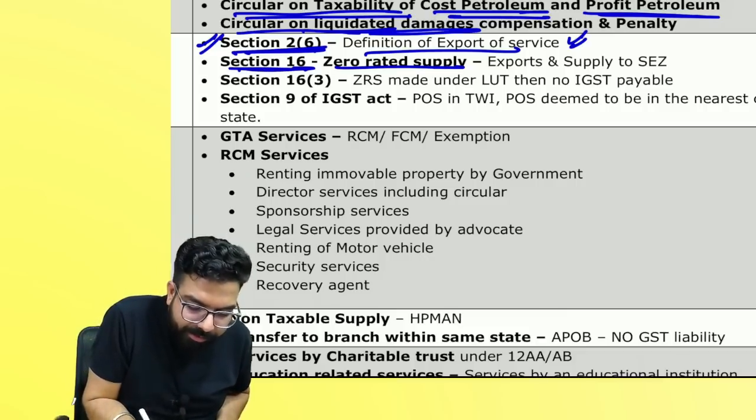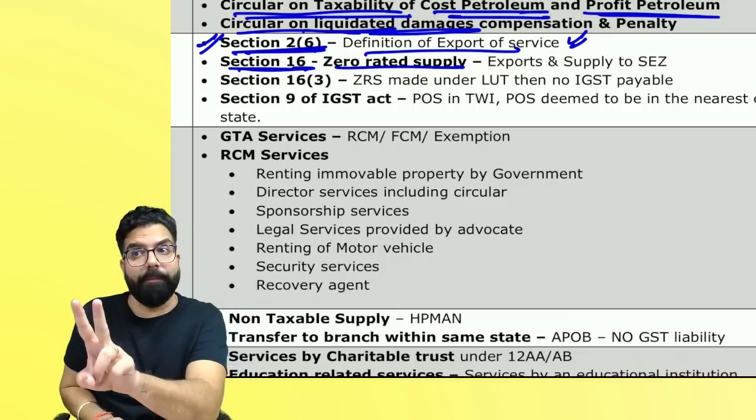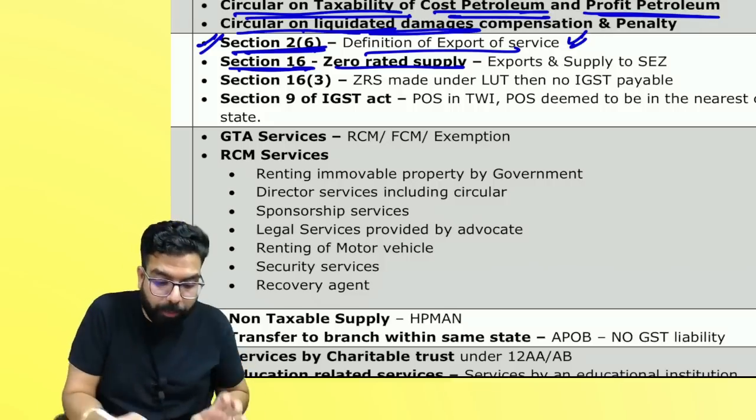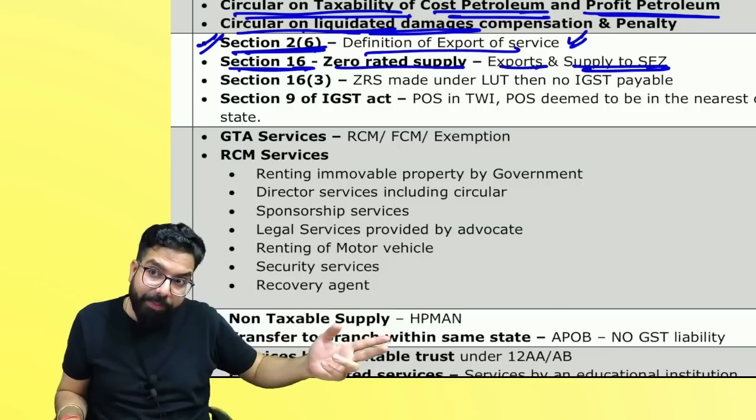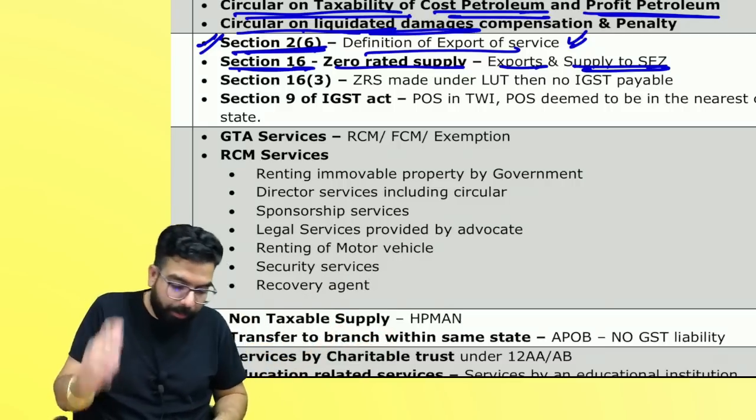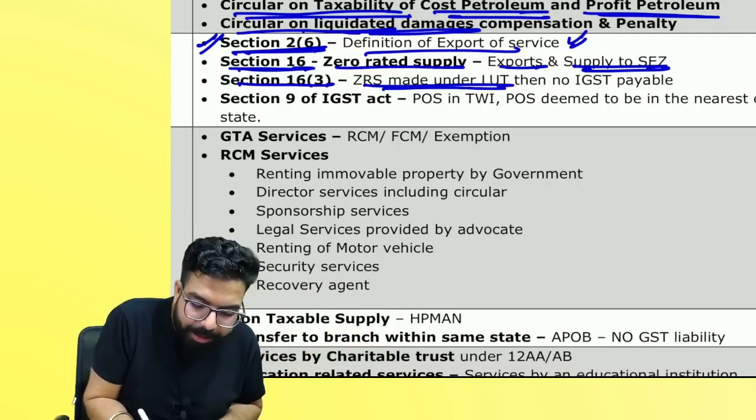Section number 16, zero-rated supply. Zero-rated supply means two things. Remember, zero-rated supply means exports and supply to an SEZ. Whenever you are supplying to SEZ or exports, it is always zero-rated supply. And zero-rated supply can be made under LUT.